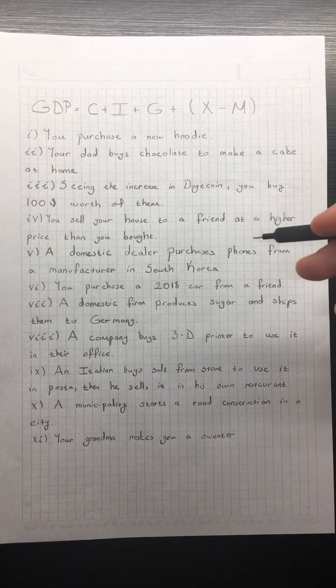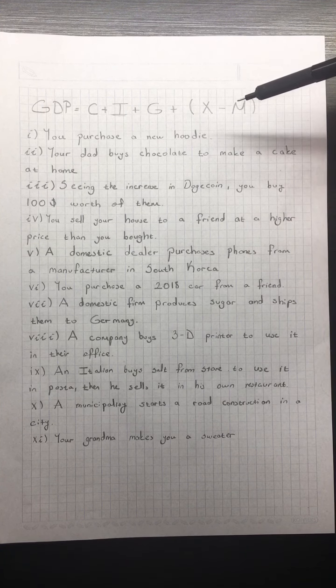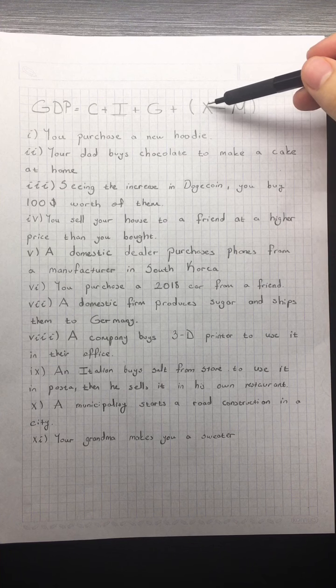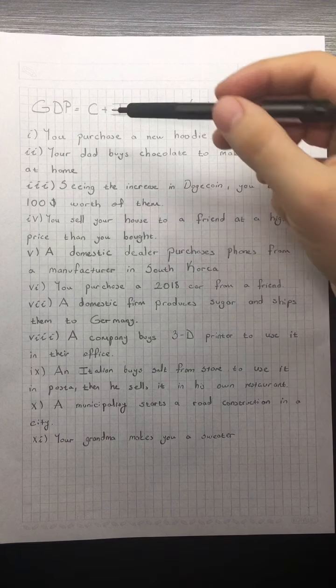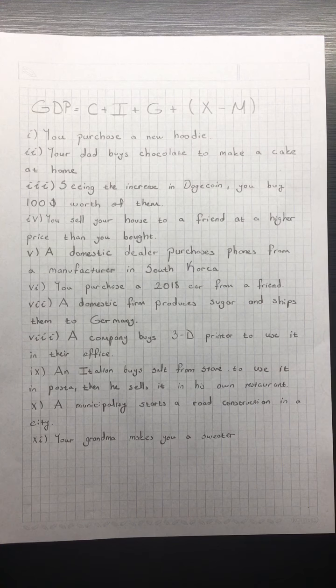Seventh, a domestic firm produces sugar and ships it to Germany. We produce it and give it to another country. Exports will increase, and as a result, GDP will increase. Next, a company buys a 3D printer to use in their office. Well, now this is an investment because they invest in an item which will increase their production capacity. So this is an economic investment. It will increase I and it will increase GDP.